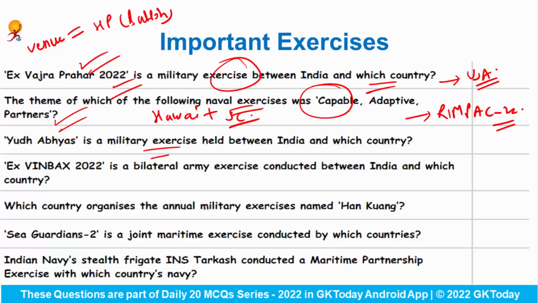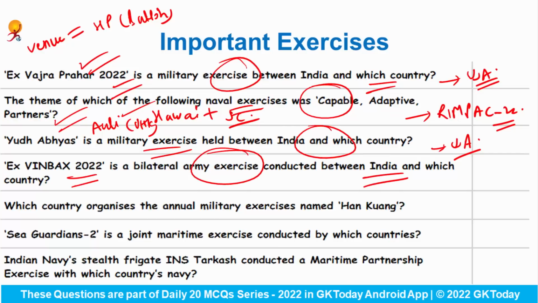Yudh Abhyas is a military exercise held between India and which other country? This is also the military exercise between India and the US, and the venue for this event is Auli from the state Uttarakhand. Venue is very, very important. Exercise Vinbax 2022 is a bilateral army exercise conducted between India and which other country? So this is the exercise between India and Vietnam. Okay, and recently it took place at Haryana state. Simply you can say that venue for Vinbax 2022 is Haryana.